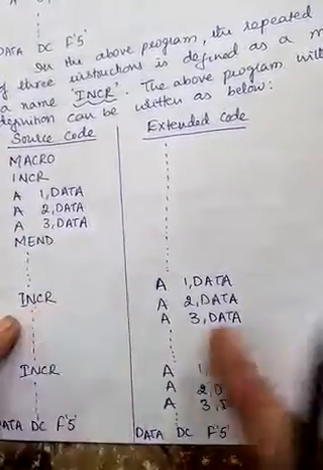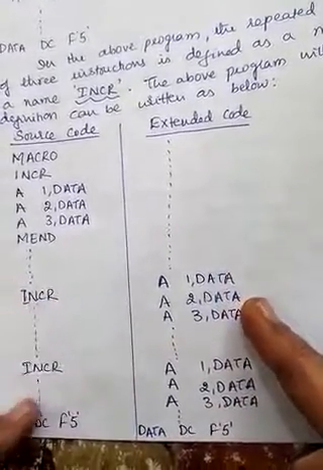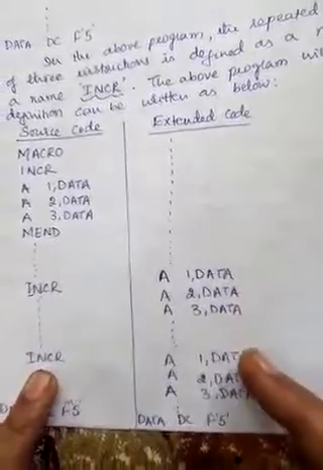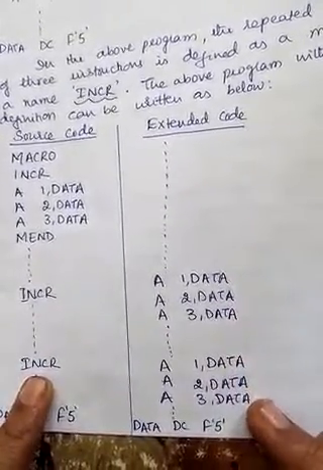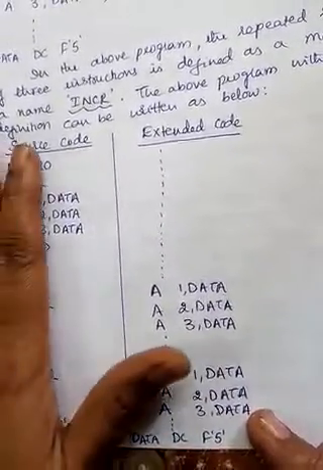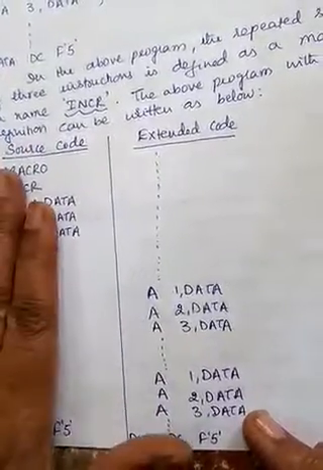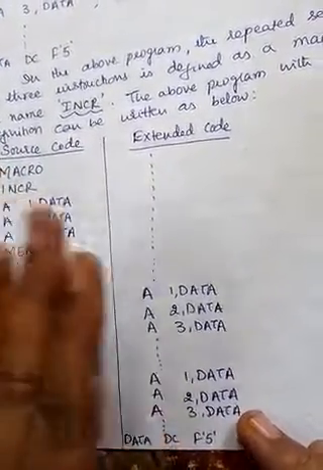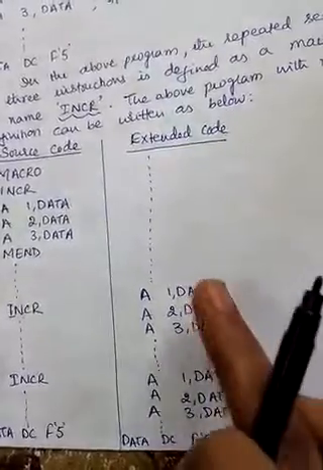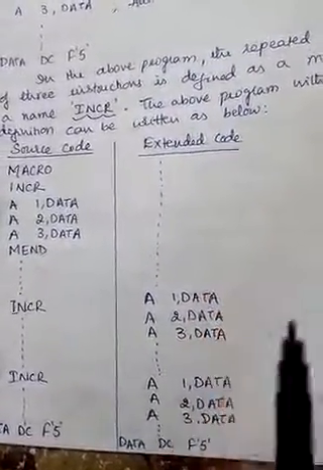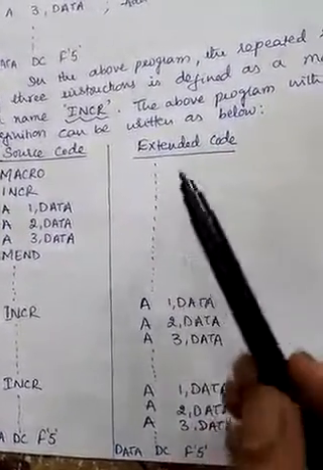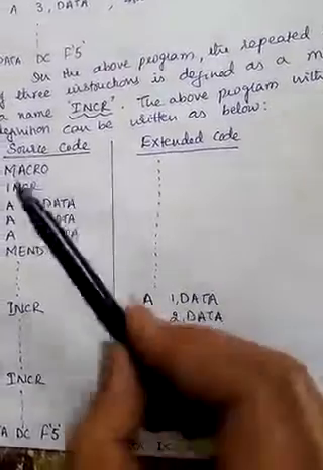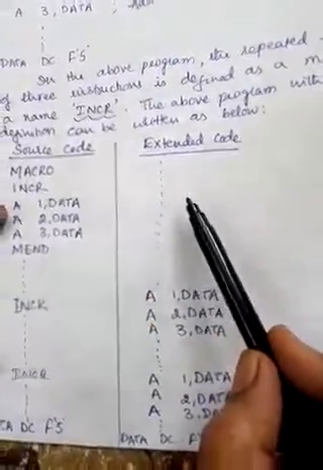So INCR is replaced with the three. Now somewhere else here I have got INCR, again these are replaced with the three. So this source code we write is the input to the macro processor, and the extended code is the output of the macro processor.